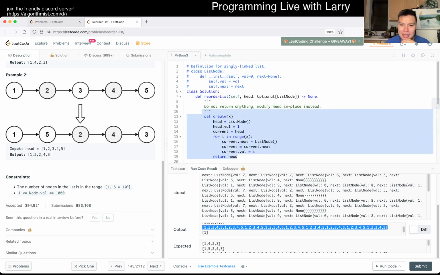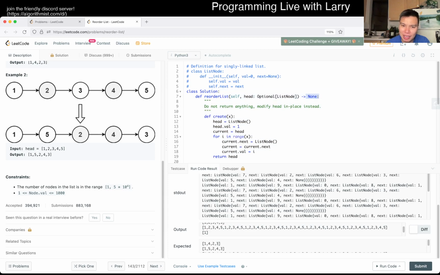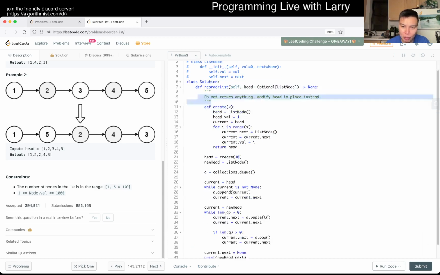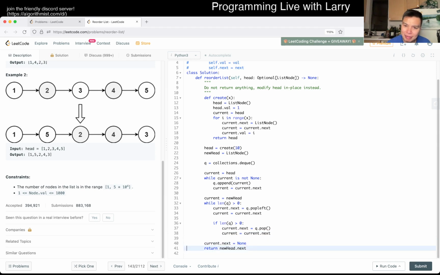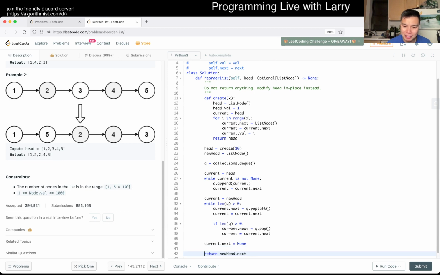Oh, I see. Okay, I see. Actually, no. I was way wrong. It's because this is not a return thing. It is modify head in place. So therefore, it was checking the wrong thing for me to construct this test. What we need actually is... I don't know, maybe you could do something like new head.next.